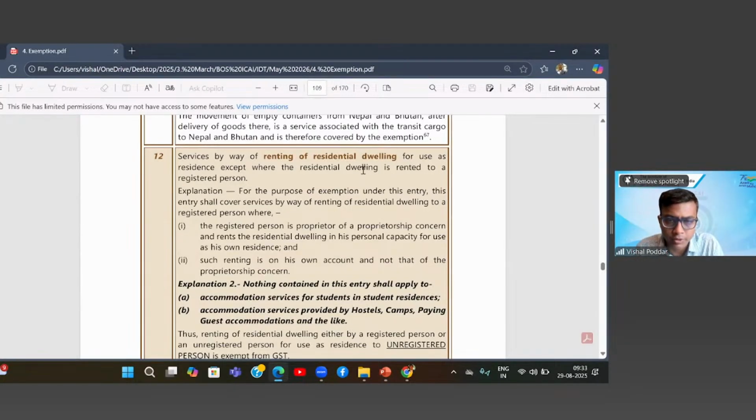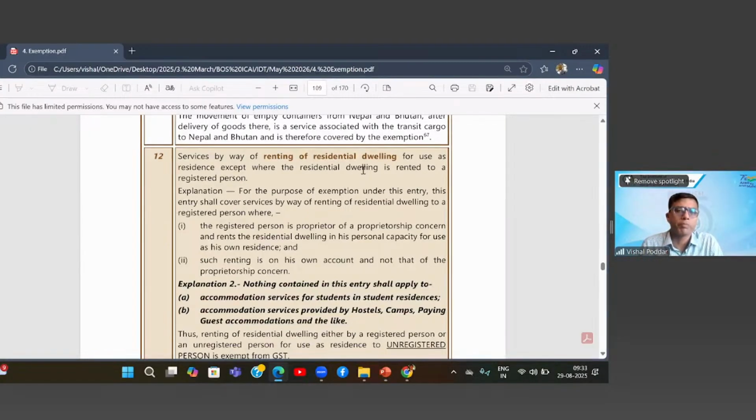Please read the explanation. Explanation: For the purpose of the exemption, this entry shall cover services by renting of residential dwelling to a registered person where the registered person is the proprietor of the proprietorship concern and rents the residential dwelling in his personal capacity for use as his own residence, and such renting is on his own account and not that of the